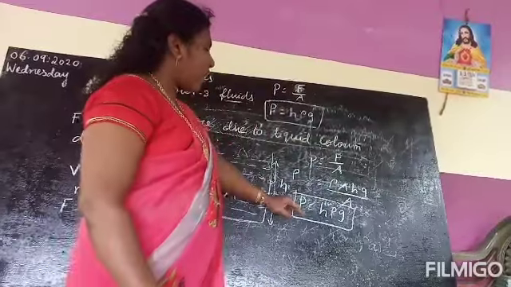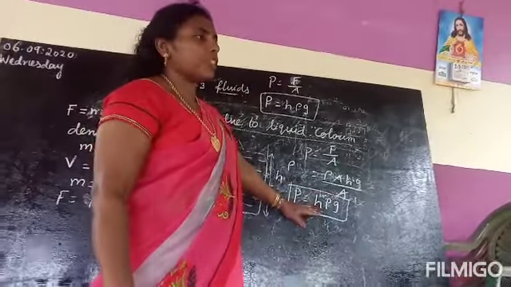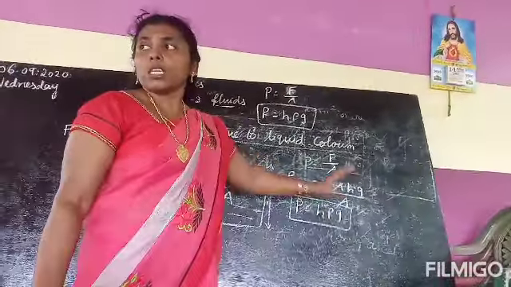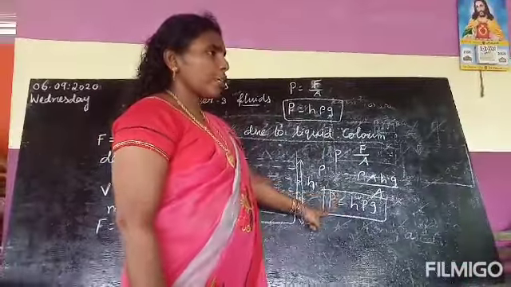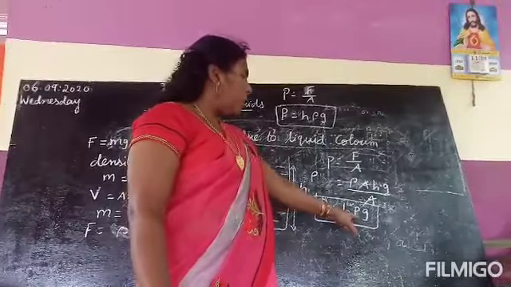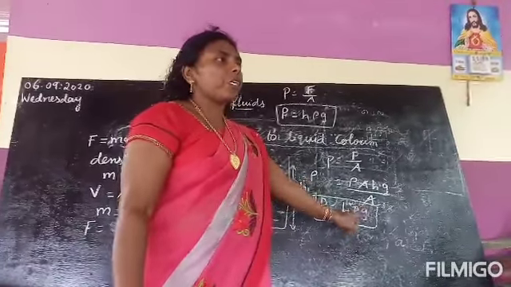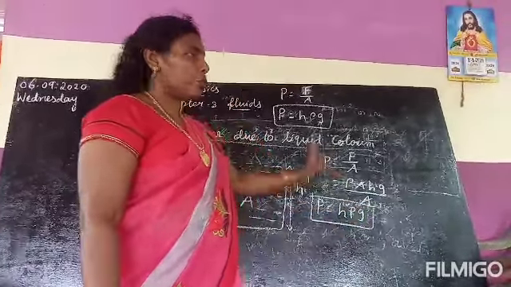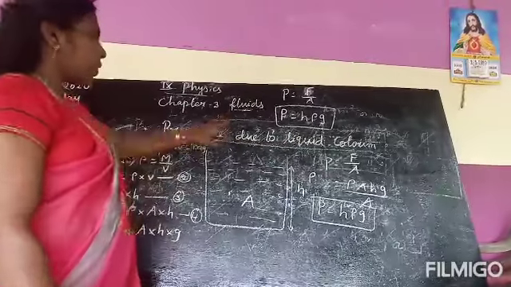The pressure formula, what's the formula for pressure? P equal to h rho g. What is P? P means pressure. h, height of the liquid or depth of the liquid. Rho, density of the liquid. g, acceleration due to gravity. So see the pressure due to liquid.